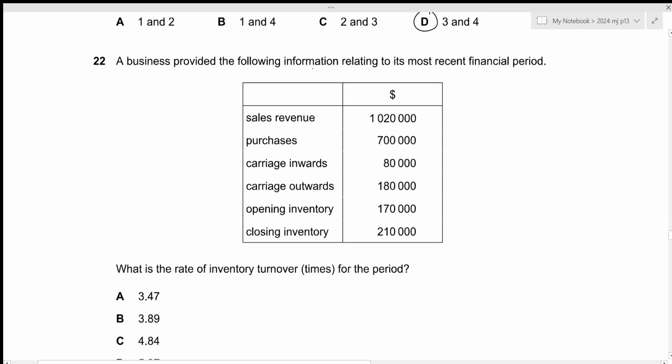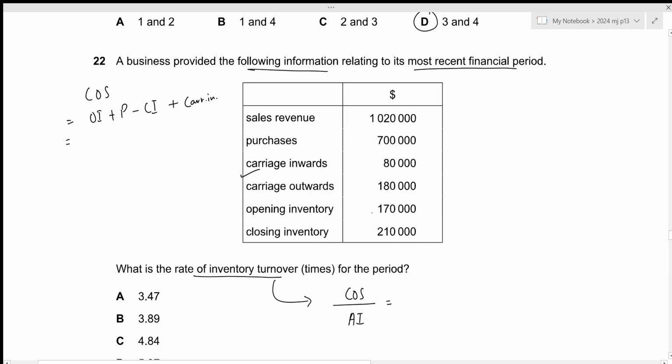The business provided the following information relating to its most recent financial period. Okay, we need to calculate the rate of inventory turnover in times. The formula is cost of sales divided by average inventory. Let's calculate the cost of sales. It is just going to be opening inventory plus purchases minus closing inventory. Then if we have carriage inwards, we need to add that as well.